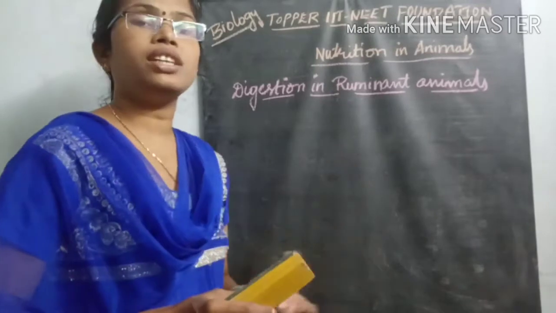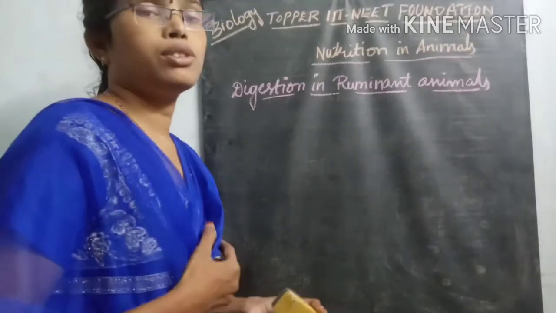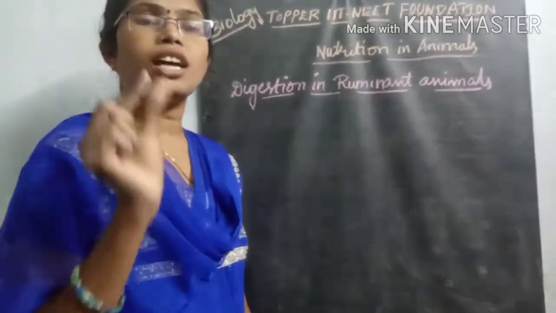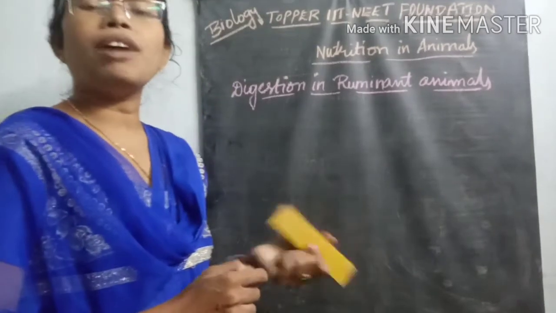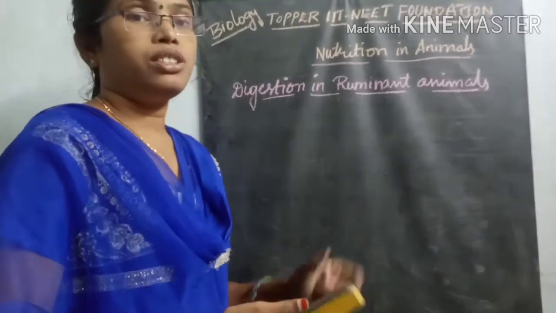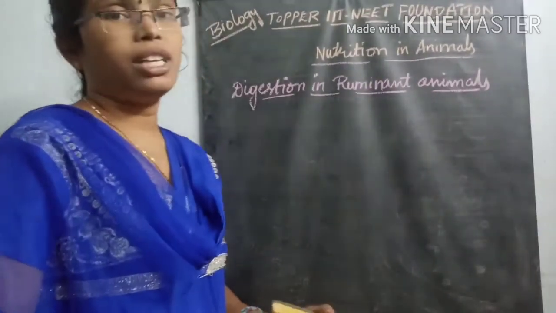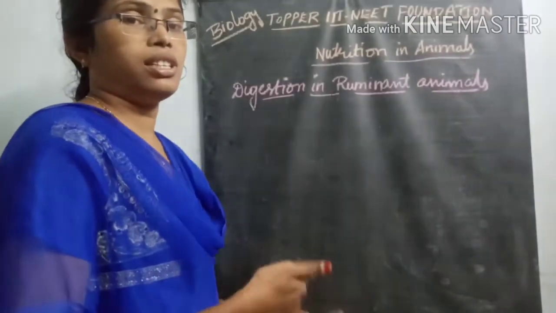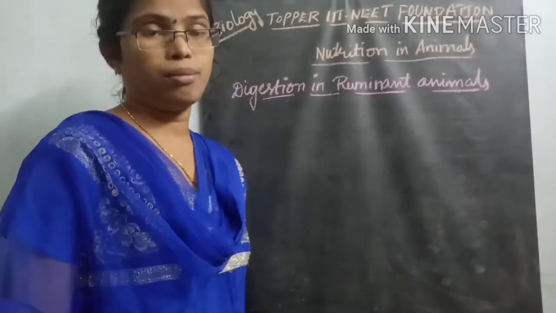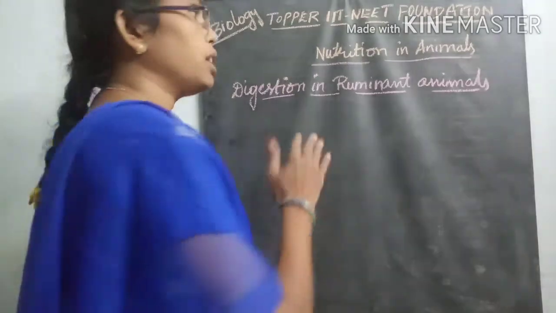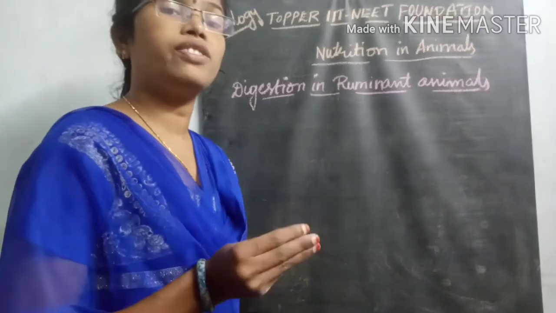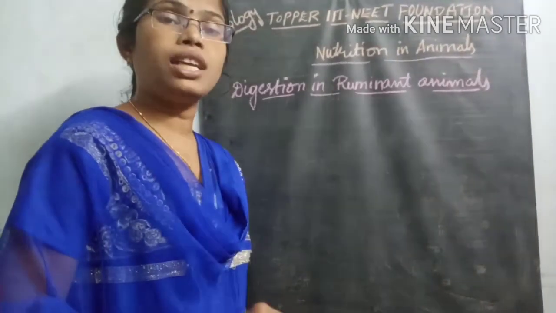And this nutrition is different from organism to organism. In some organisms, nutrition takes place with the help of only a single cell, and in others there is a complex systematic process during the digestion of food materials. We already discussed the human digestive system, the steps involved in it, and the different types of organs present in nutrition.